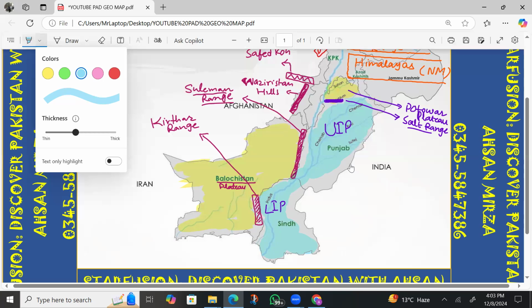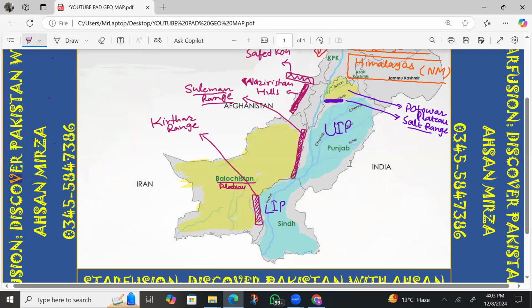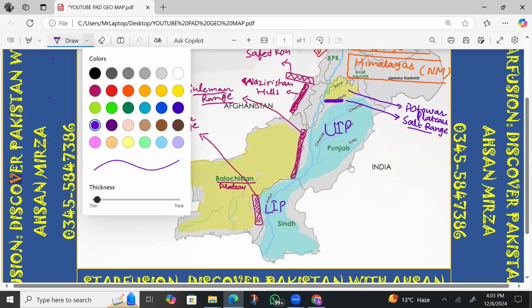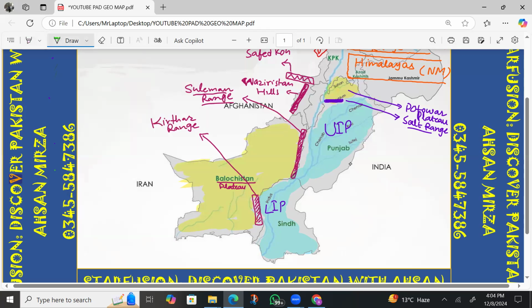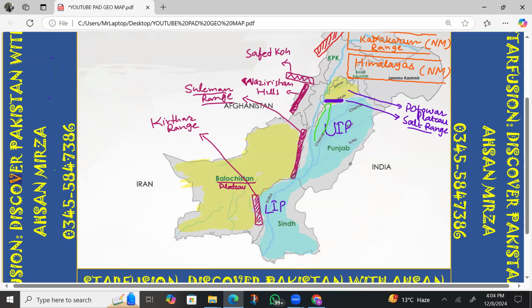So these are deserts in the topographical zones of Pakistan. Now you must know that there are many deserts in Pakistan, but the significant deserts are located here at that spot. Right below the river Indus, below Potwar Plateau, there is one important desert area, and this desert is called Thal Desert. Thal Desert is important. It's the only desert located between the two main rivers, Indus and in between the Chenab and Jhelum.